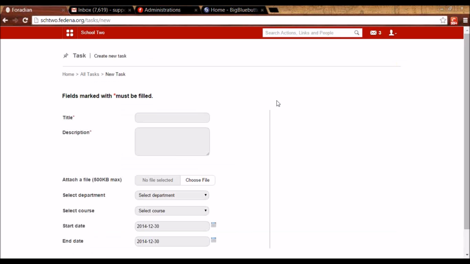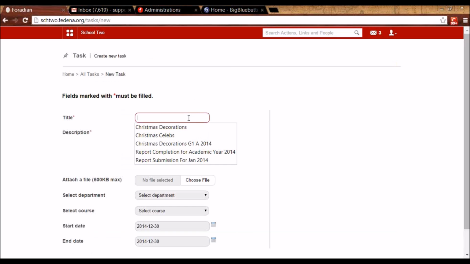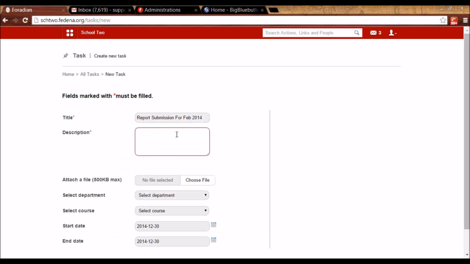So the managers of those teachers or the supervisors of those teachers can create task or assign task to the teachers. So here, let me say it is report submission for the month of, let's say, Feb. And I can give the description here. Of course, a proper description.